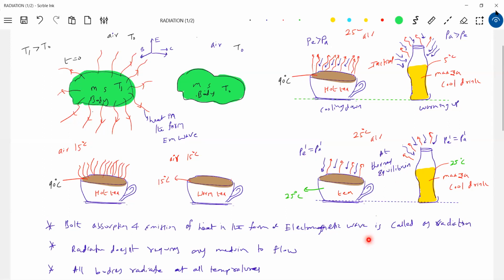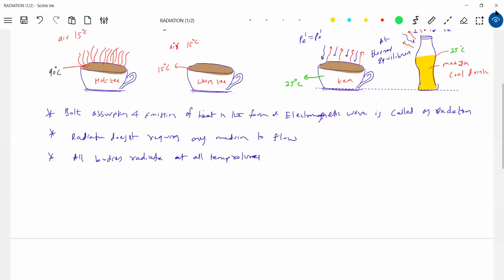Okay, now you have slowly got the idea. At any temperature, the atoms, molecules, or charged particles in that substance should vibrate. Due to vibration, there will be electromagnetic wave, and that electromagnetic wave will propagate, and that is what we call heat. So here, heat in the form of electromagnetic wave is called radiation. That's the basic idea. Okay, now we'll come to the oil lamps.